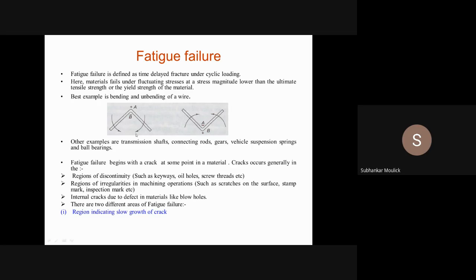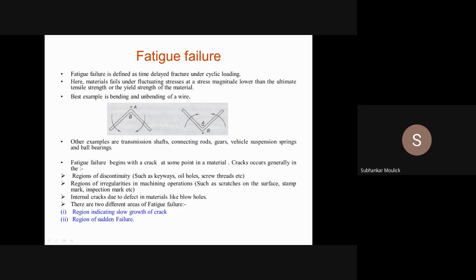So the very first step is the region which indicates the slow growth of crack in the mechanical component. That means from point A to point B, the crack can propagate slowly or fast, depending upon the amplitude of the load or bending moment you are applying. The second step is the region of sudden failure.